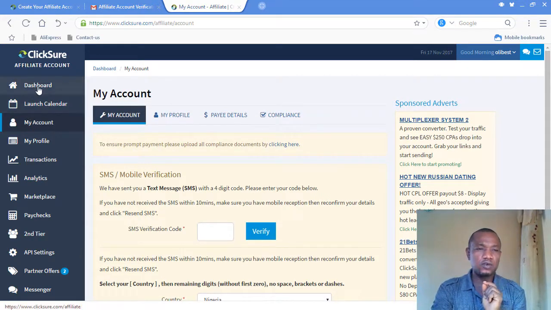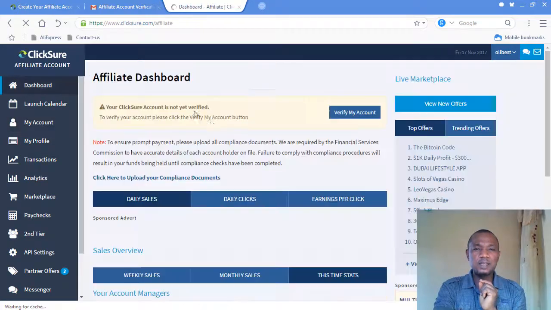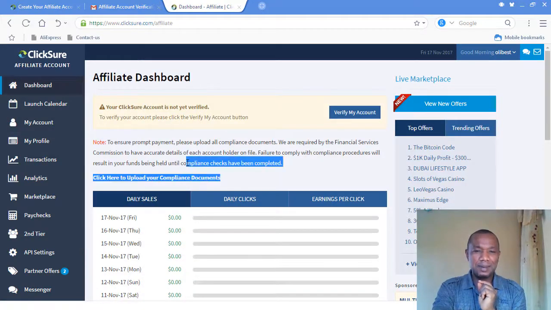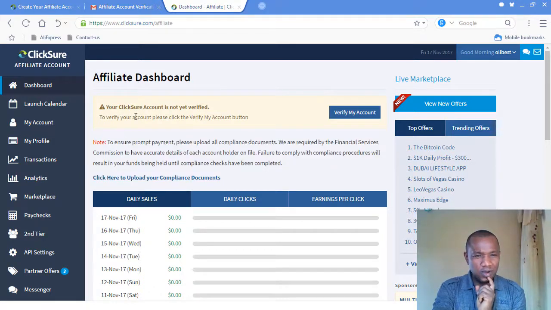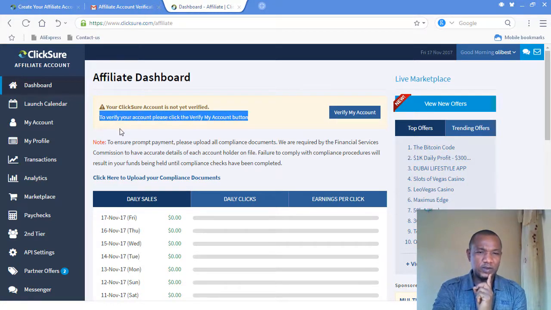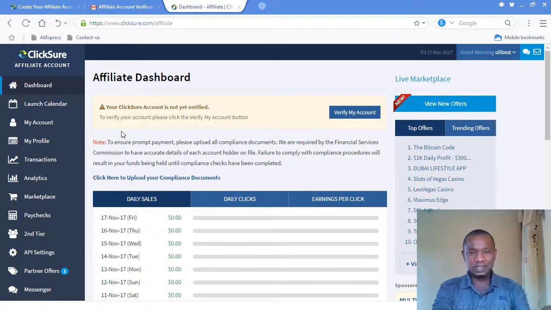What is left for you is, as you can see, if you go to dashboard, it will show you all this. It is just simple: you can see your Clicksure account is not yet verified because of the verification number. So I need to verify the number. Do you understand me? Before it becomes verified, I have shown you how to do that.